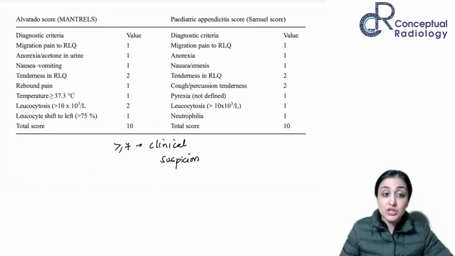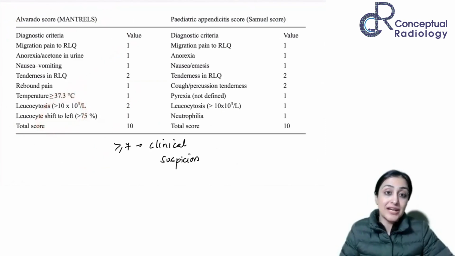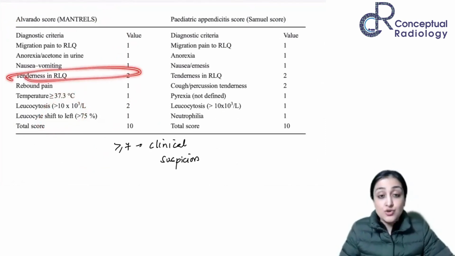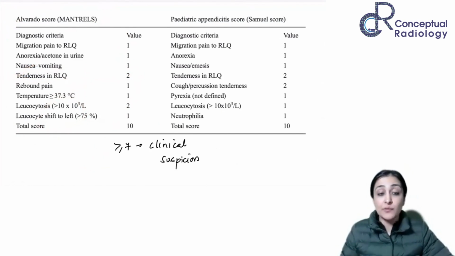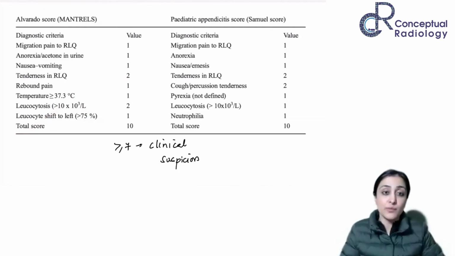The patient is going to come with periumbilical pain, and I'm sure you remember it migrates to the right lower quadrant, and that gets 2 points. So this migratory pain is very, very important. Most common features are anorexia, nausea, vomiting. You're going to have leukocytosis. Something very helpful for us as radiologists is point tenderness. That is the most useful.